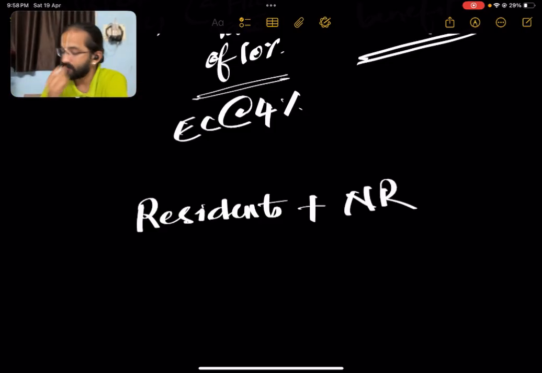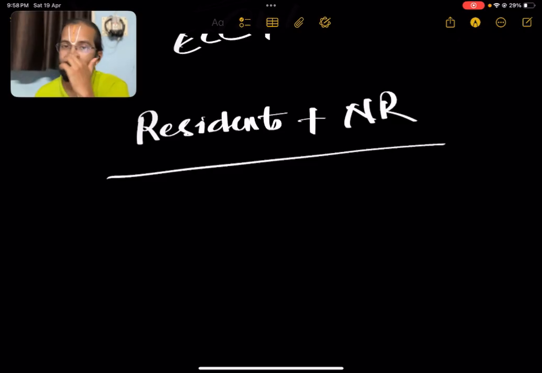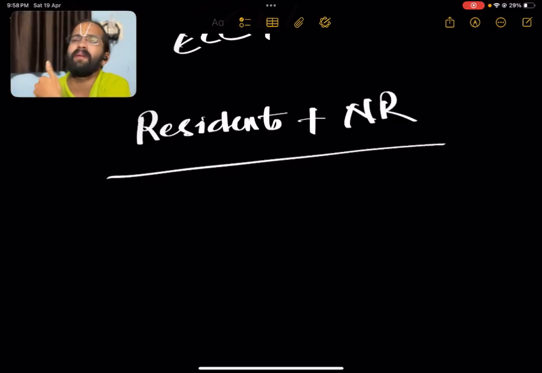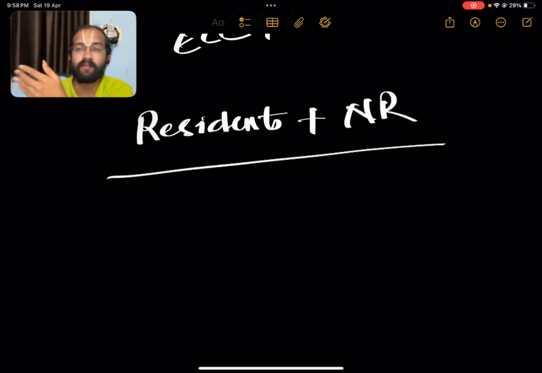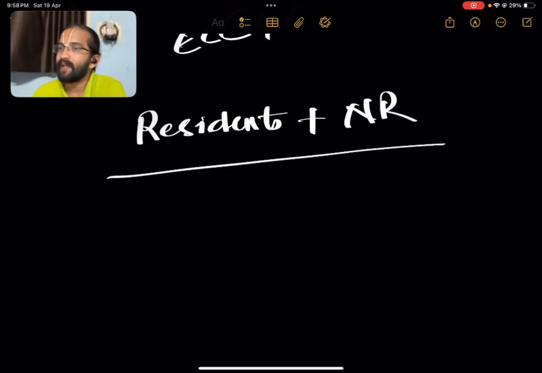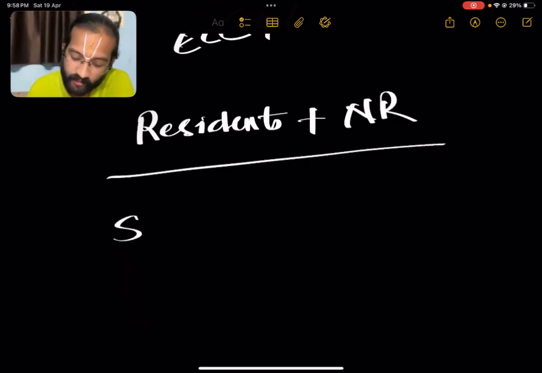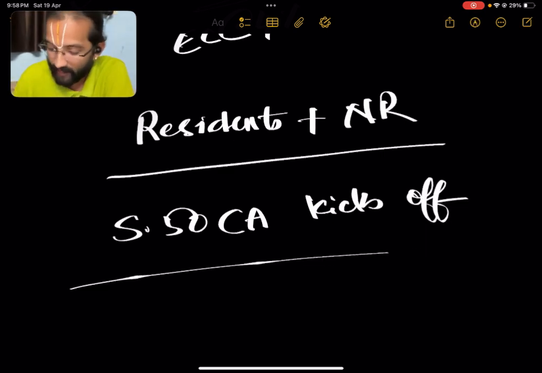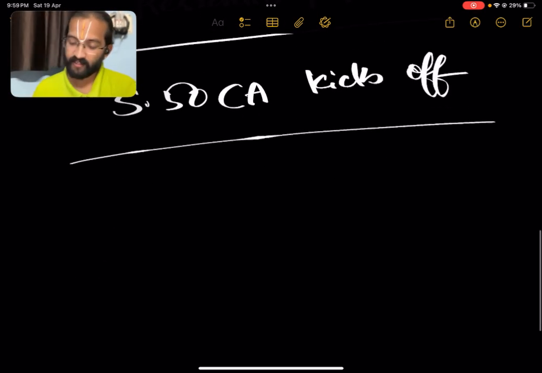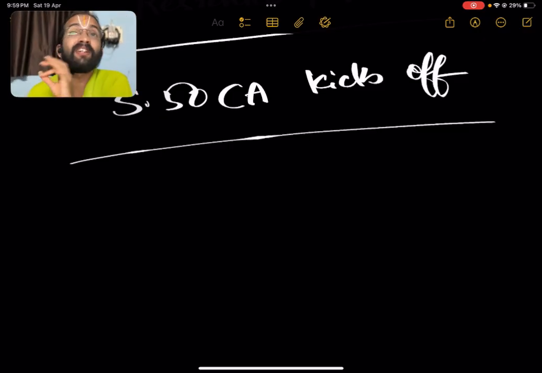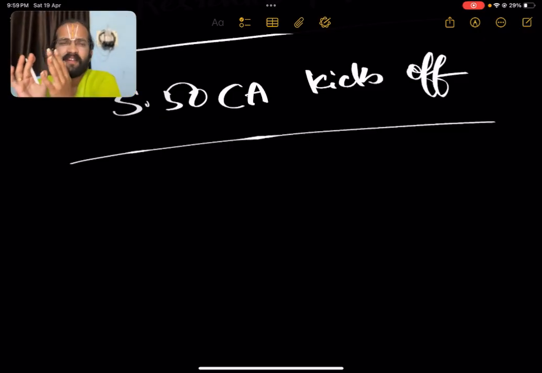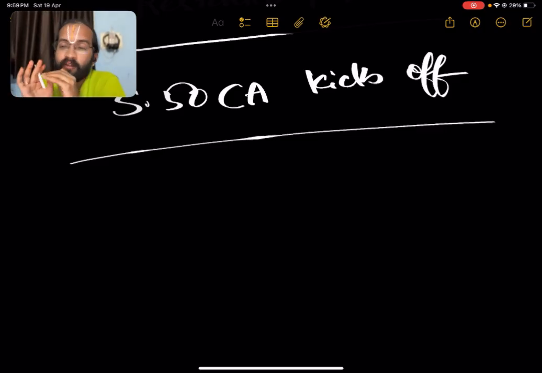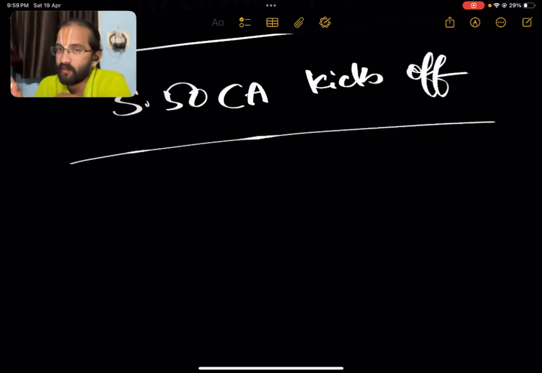Now there is a question. What if I transfer the unlisted shares at a very low price, for example, 10 rupees per share, but you would have purchased for 100 rupees or something like that, just to avoid tax? That is not possible because Section 50CA kicks in. As we discussed in the first part on capital gains, we discussed Section 50C. Section 50CA and Section 50C are ditto similar, except that Section 50C deals with stamp duty value, while Section 50CA deals with fair market value.